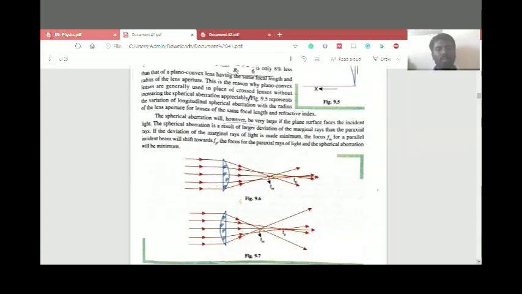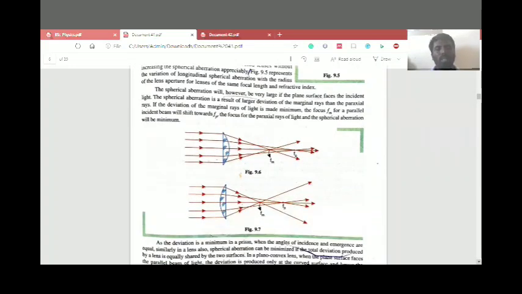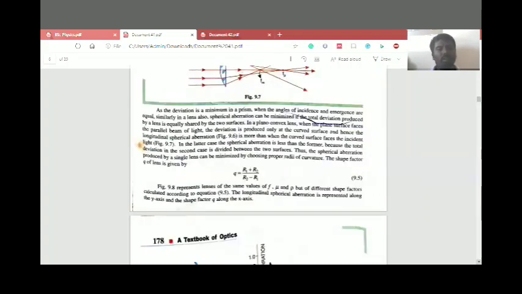Here we observe that they are using different lenses and finding that Fm and Fp have a variation. Therefore Q is equal to R1 plus R2 divided by R2 minus R1.